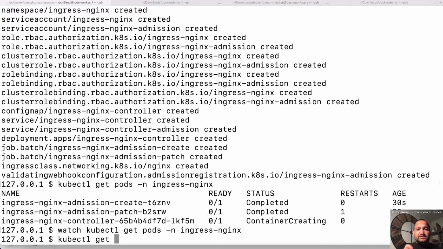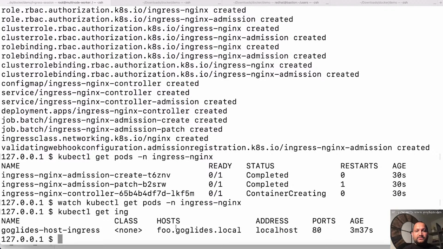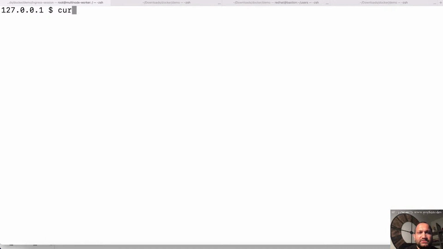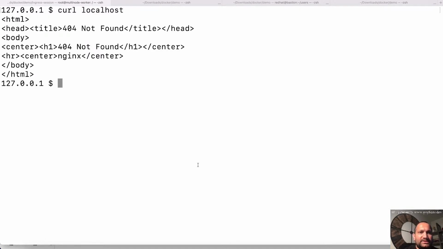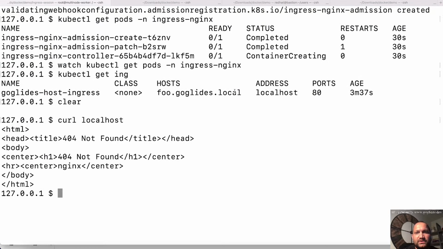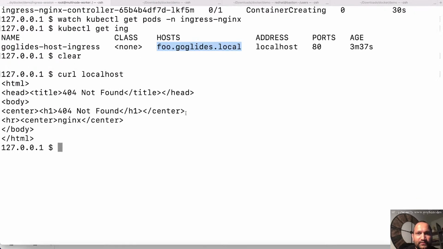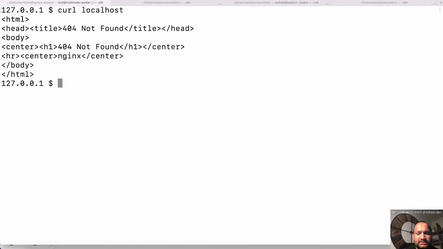Now, since I deployed the controller and there is an ingress rule already available, let's see what happened here. So technically now, you can see this is already assigning the IP address localhost. I don't think I can use this localhost at the moment. So let's see. This is odd actually, which is strange. So looks like I can use localhost to browse this one. So what I can do is, I wonder if this is already set up.